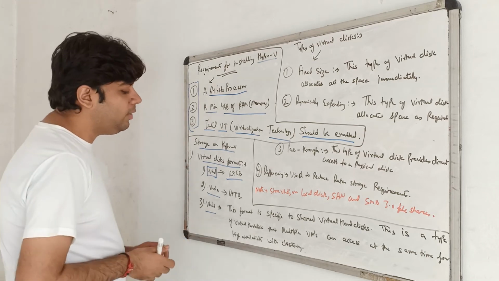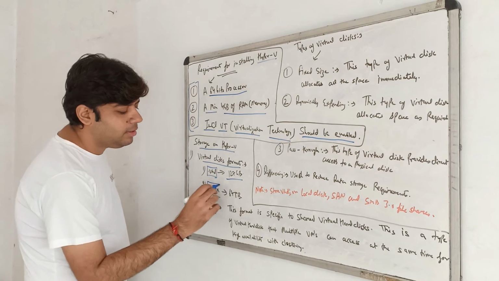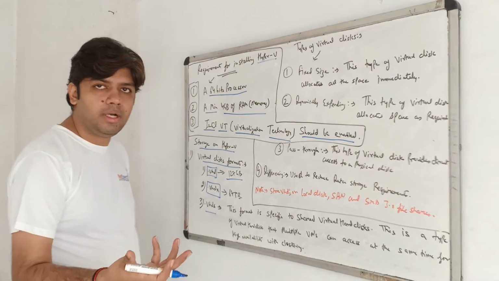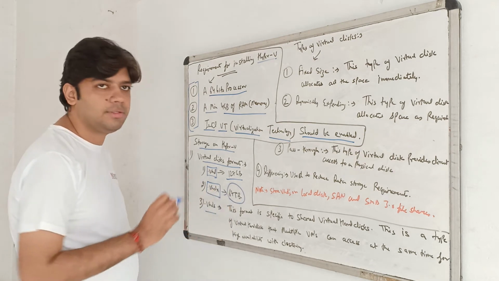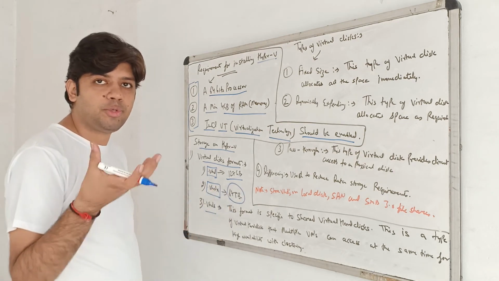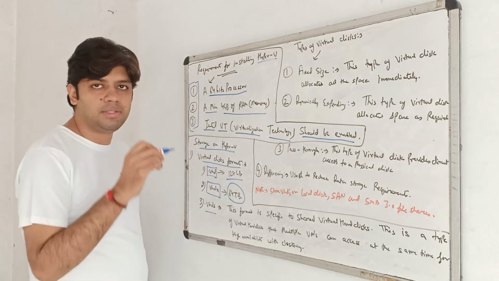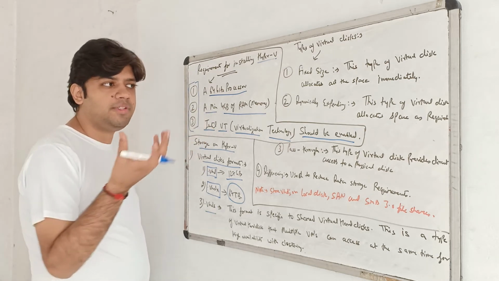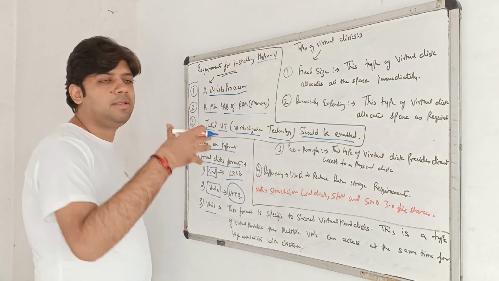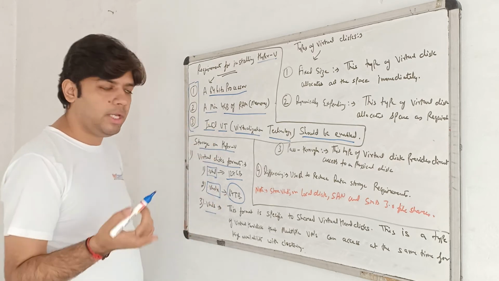Now next we have the .vhdx format. It's the upgraded version of VHD. This hard disk supports 64 TB of space, so you can provide a hard disk up to 64 TB. Imagine I have a physical server and we can create virtual machines on that physical server, and we can give 64 TB of space. So you can go for that.